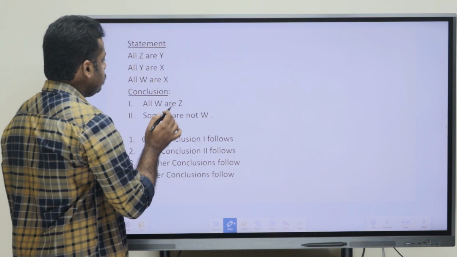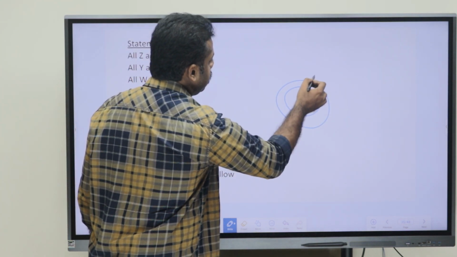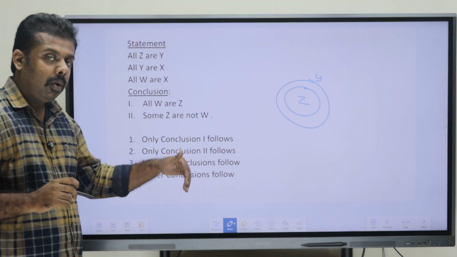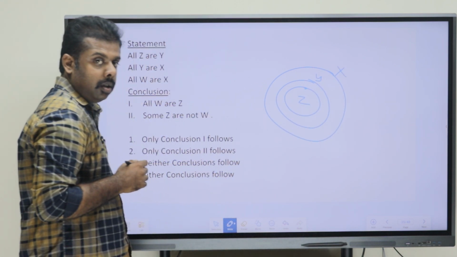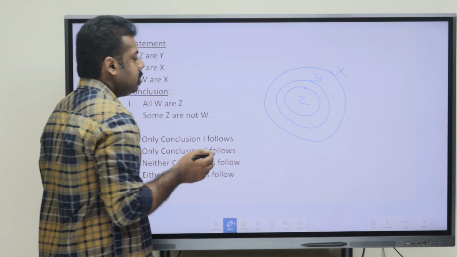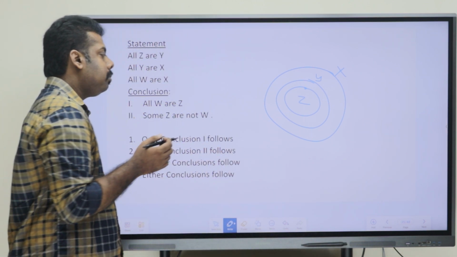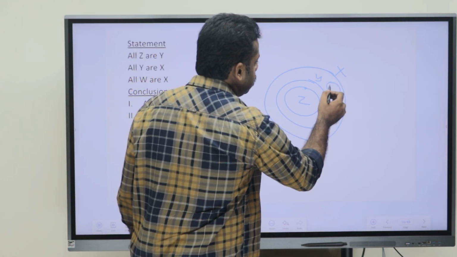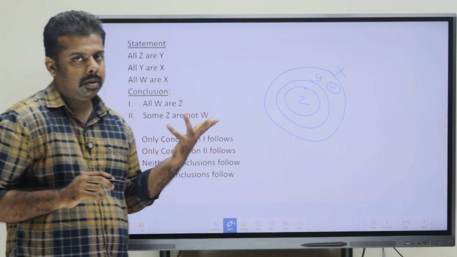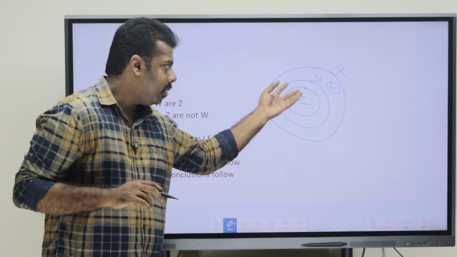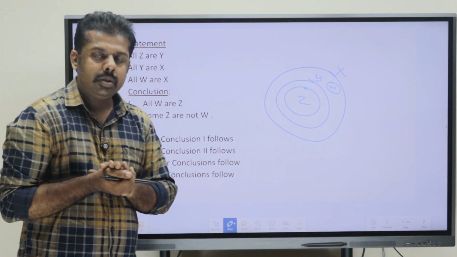So first one said that all Z are Y. Second statement is all Y are X, so every Y is X. The third one says all W are X. So all Y is X, all W is X, so W is completely inside X. It could be in any part. I am just drawing it like this, or it could be inside Y or Z as well. That is also a possibility. But since they haven't connected them, I am just placing W just outside of Y.